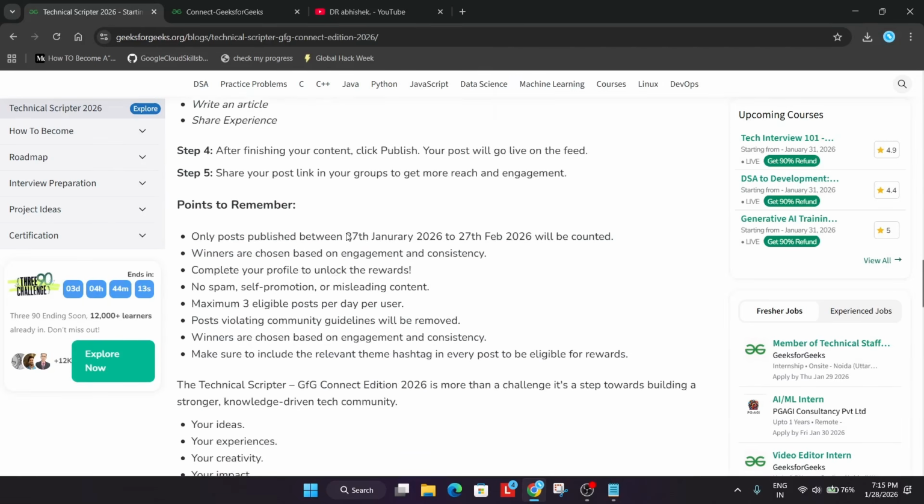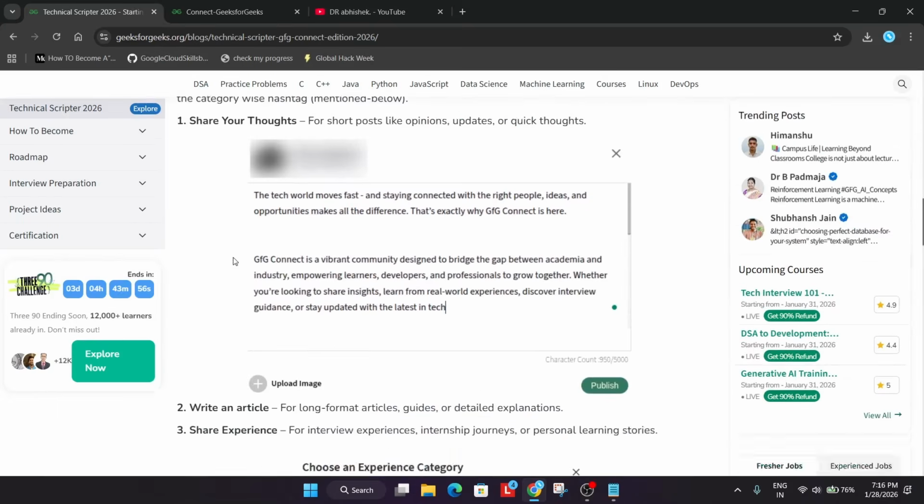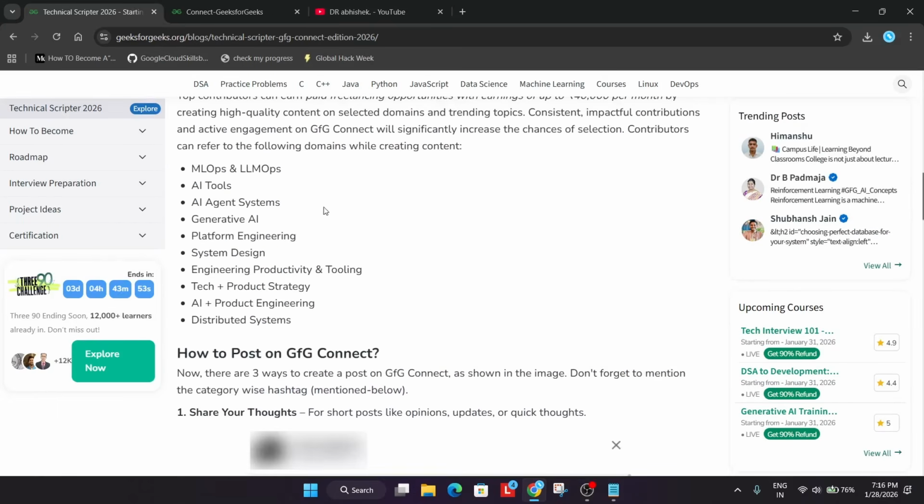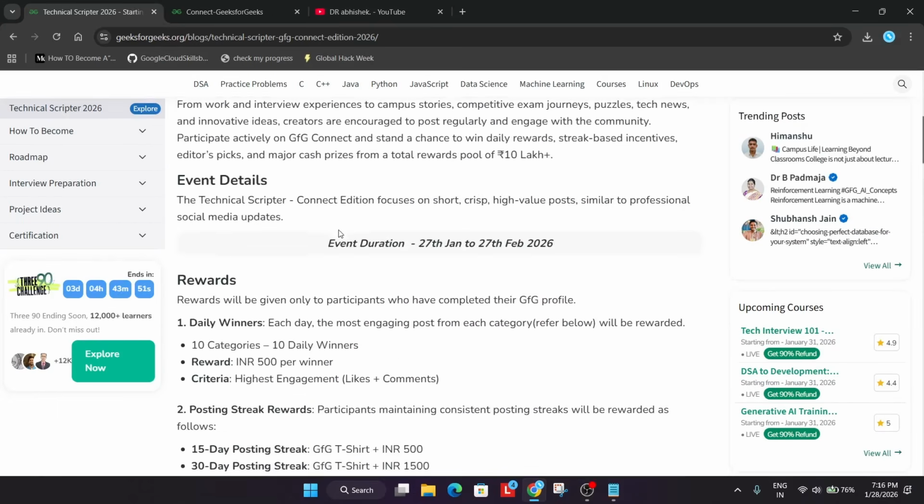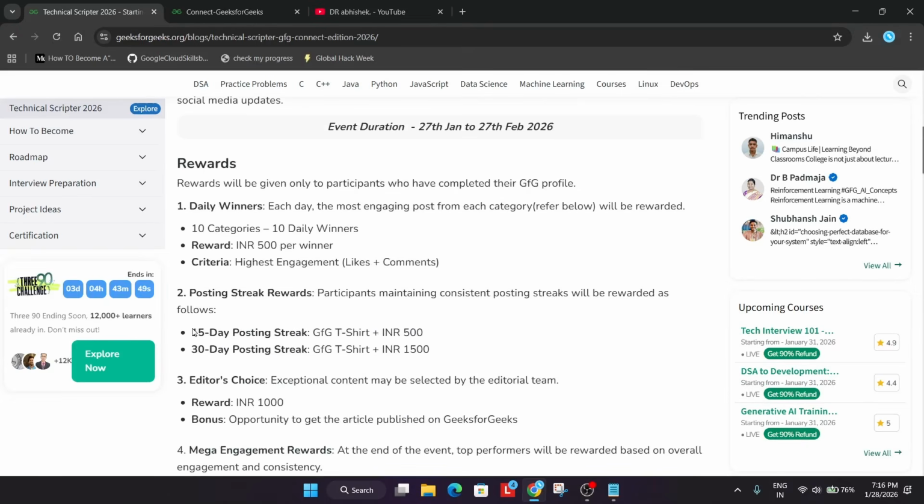They have not mentioned any deadline that you have to start from 27th only to get the swags. They have mentioned that posts published between 27th of January and 27th of February will be counted. So even if you start late, you can participate and come under the first criteria, that is the 15 days.